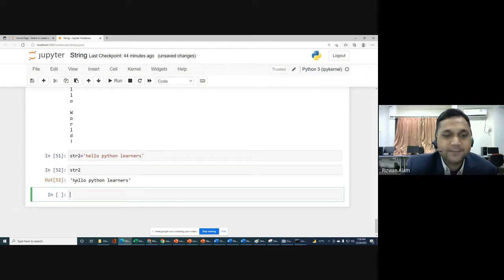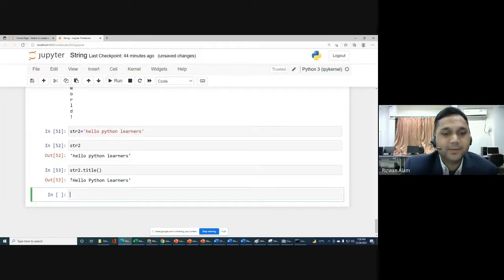Only the first character we want to change. For that we can do str2.title. So in hello, H will be in capital, P will be in capital, L will be in capital, or we can say uppercase. Otherwise, if your string is in lowercase, only the first character will be changed, and the other characters of each word will not be changed.